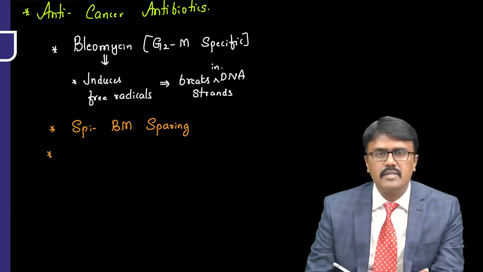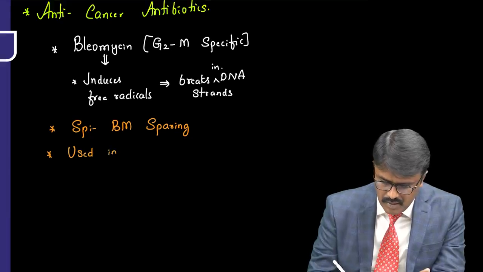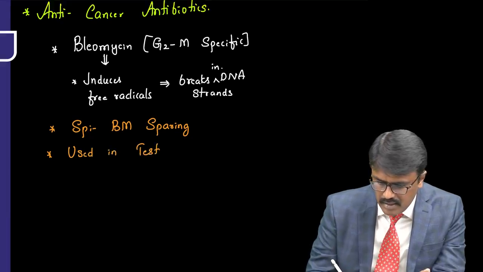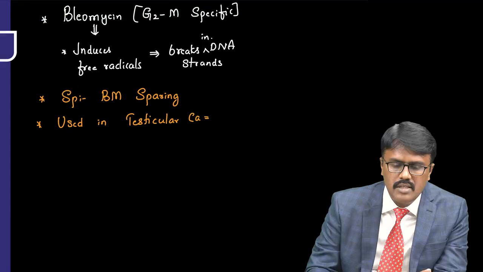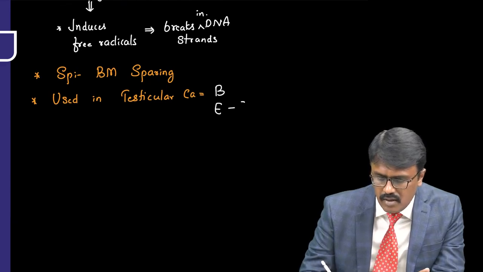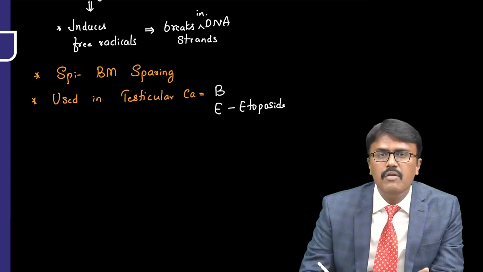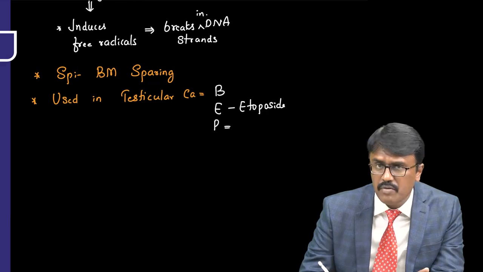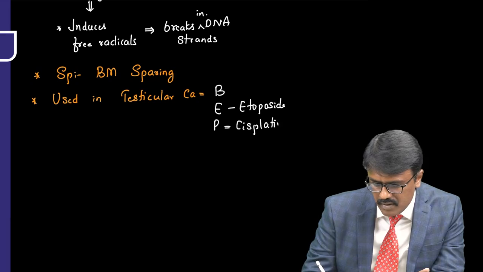The next important aspect is where to use it. It is used in testicular cancer. In testicular cancer, we use a regimen called BEP regimen. B stands for bleomycin, E stands for etoposide, and P for platinum compound. The most commonly used platinum is cisplatin. That is where we use it.